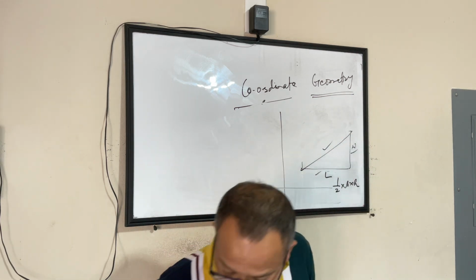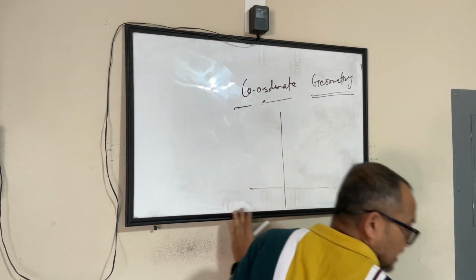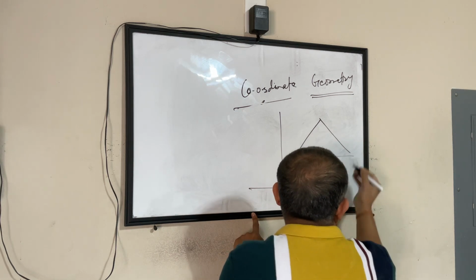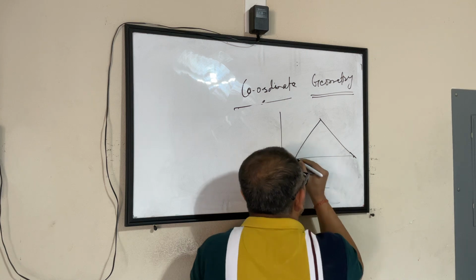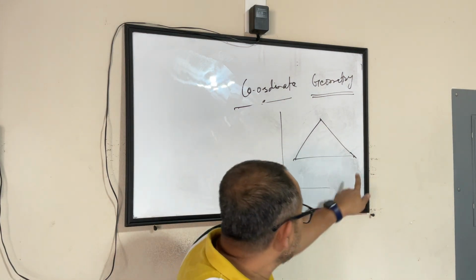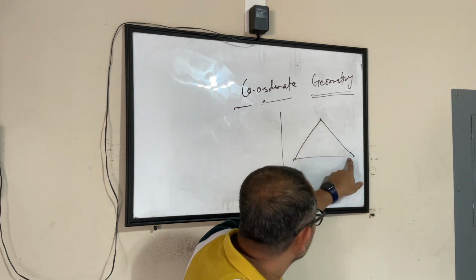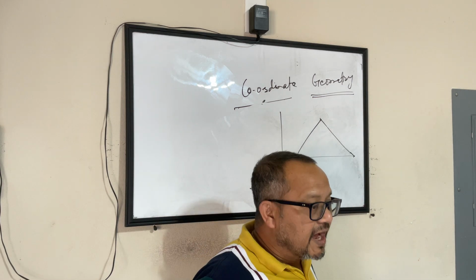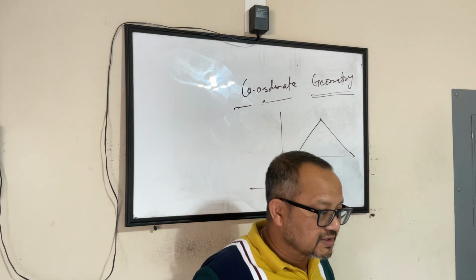So now, if you visualize a triangle in the coordinate plane, a triangle is made by 3 points. These 3 points, if you join these 3 points, you make a triangle. So, if you can find out the distance between these points, that essentially gives you the length of the sides. And based on the other properties of the triangle, you can find out the rest of the things, correct?